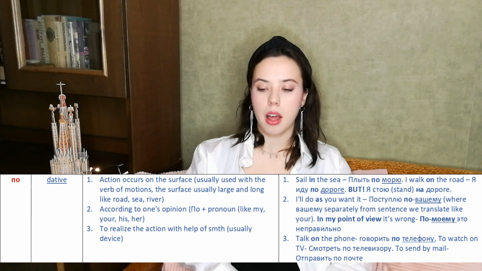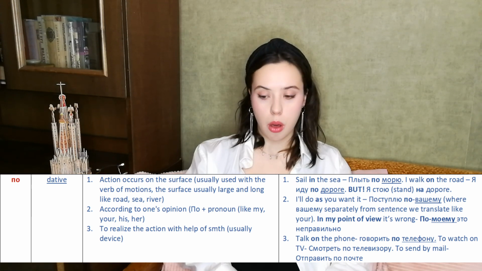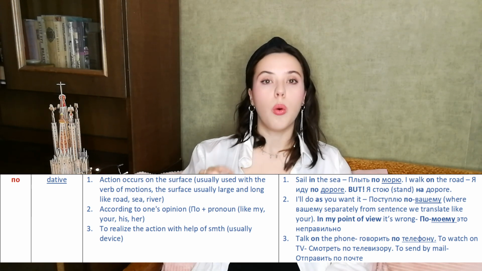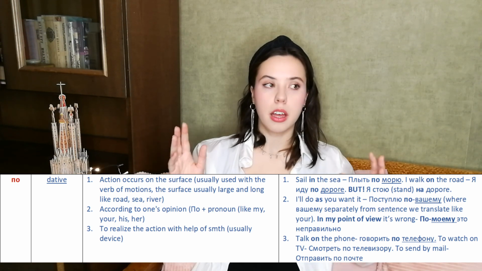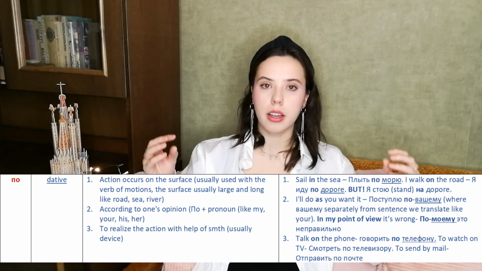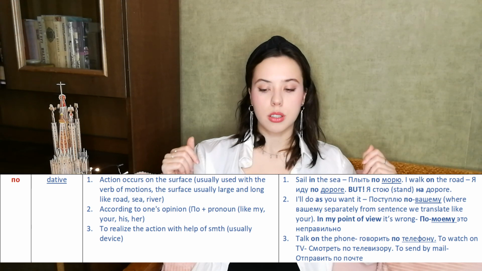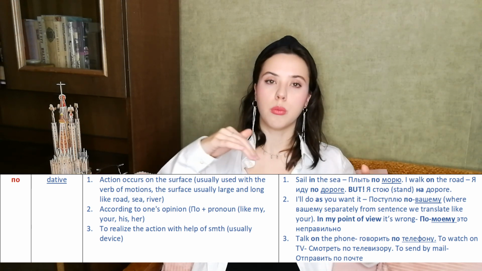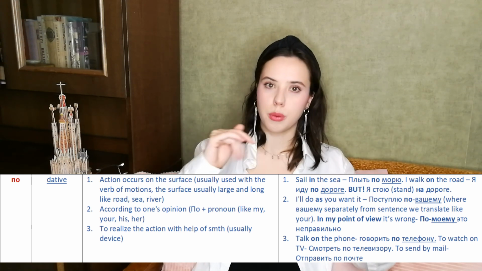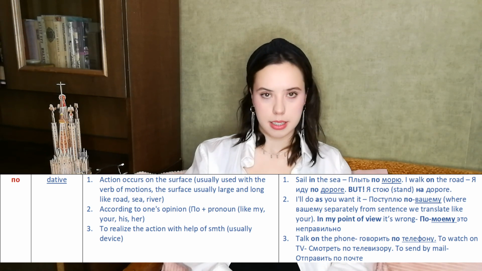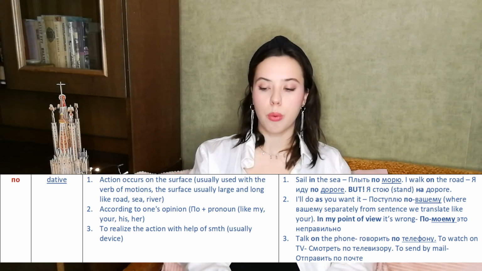Or for example, I walk on the road. Я иду по дороге. Дорога, road, is long, it's large, and it's a surface on which we move, right? So in this case, we use the preposition по.